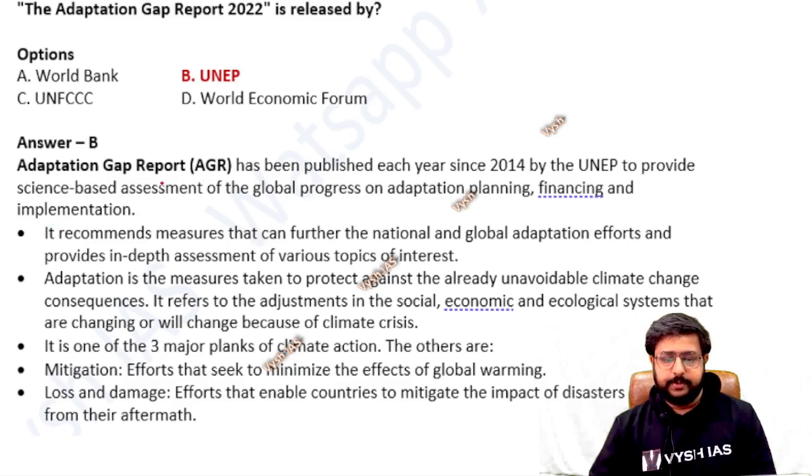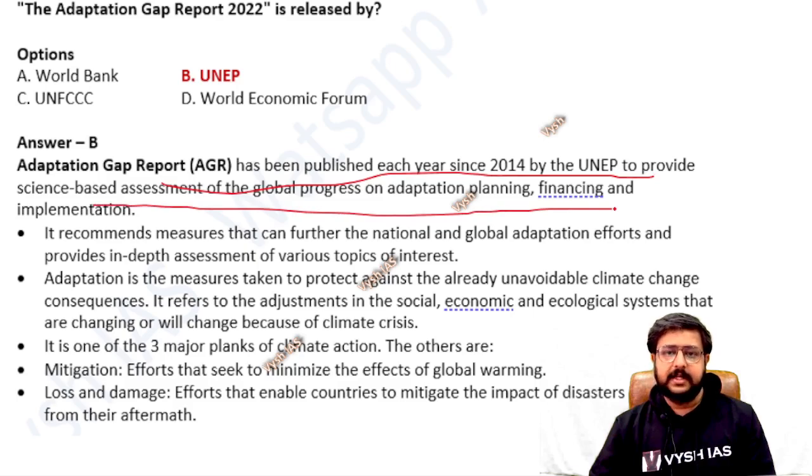So here, the adaptation report published since 2014 by UNEP annually provides a science-based assessment of the global progress on adaptation, planning, financing, and implementation. So 3 terms you have to know always: one is adaptation, one is mitigation, then loss and damage. Adaptation means some problem has already happened, climate change or disaster has already happened, and you are adapting to it. You are putting funds for that.